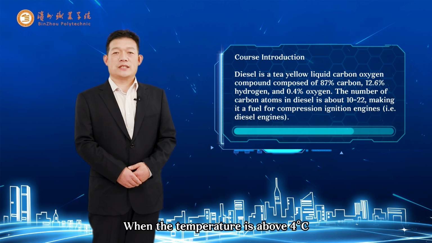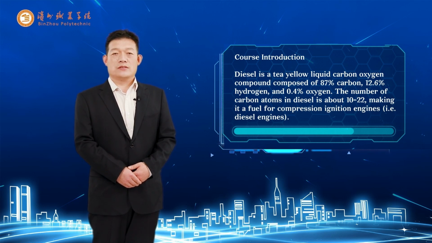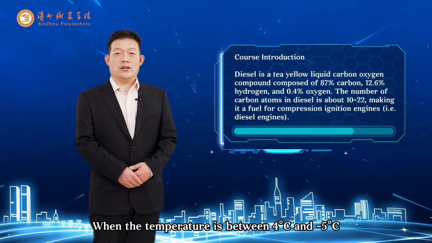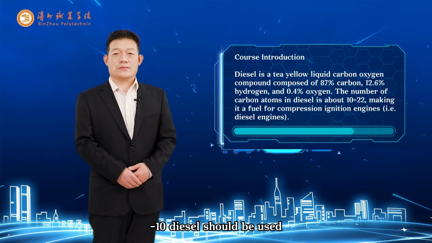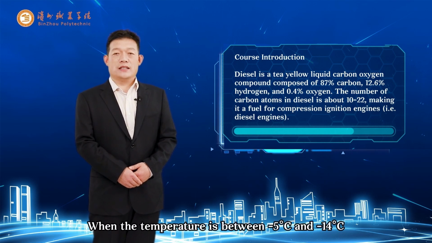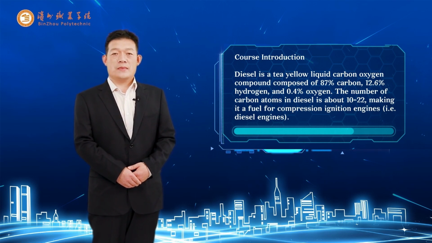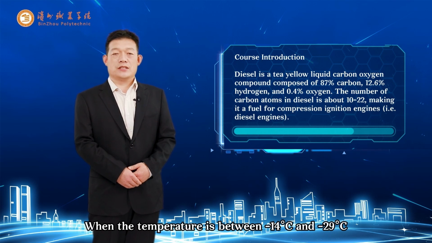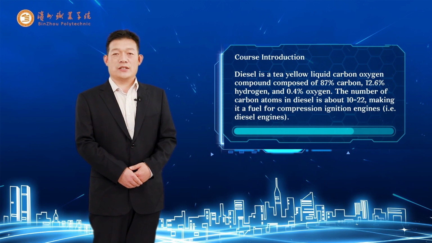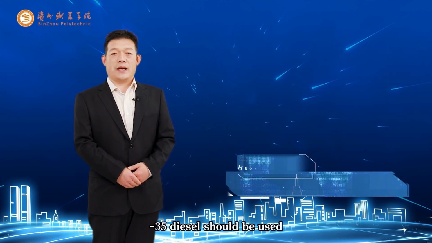When the temperature is above 4 degrees Celsius, 0 diesel should be used. When the temperature is between 4 degrees Celsius and -5 degrees Celsius, -10 diesel should be used. When the temperature is between -5 degrees Celsius and -14 degrees Celsius, -20 diesel should be used. When the temperature is between -14 degrees Celsius and -29 degrees Celsius, -35 diesel should be used.